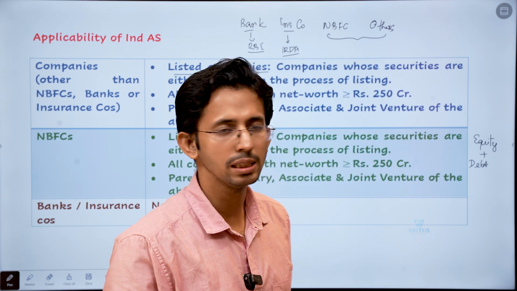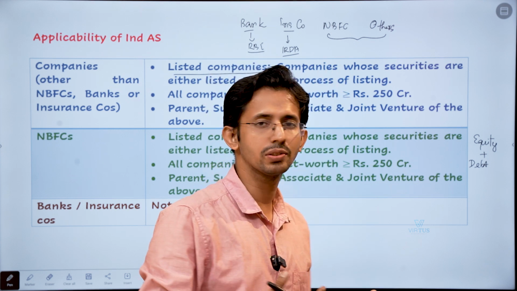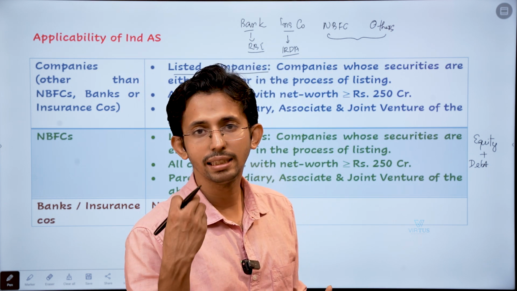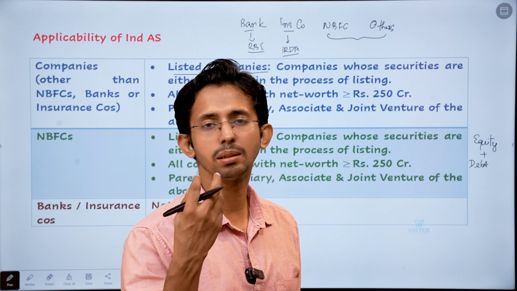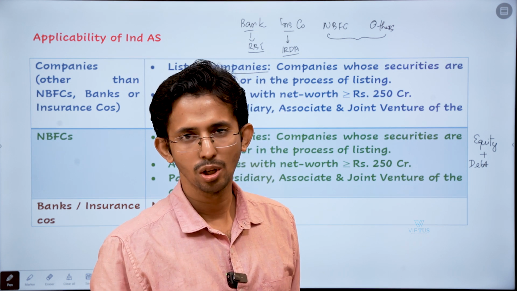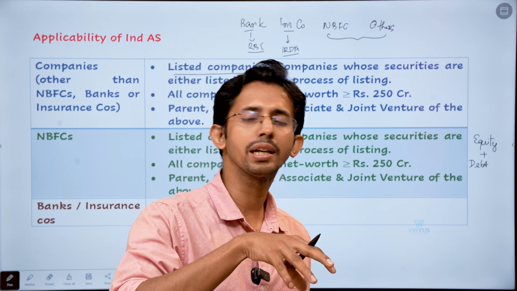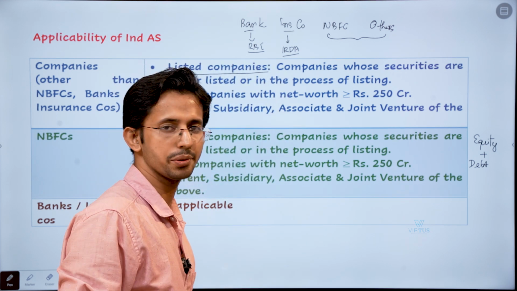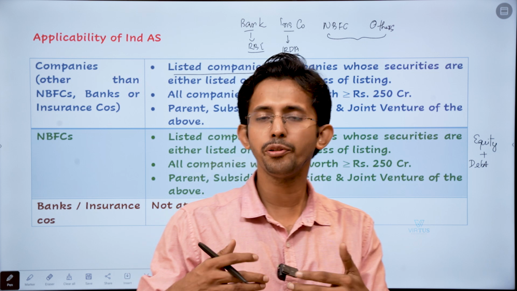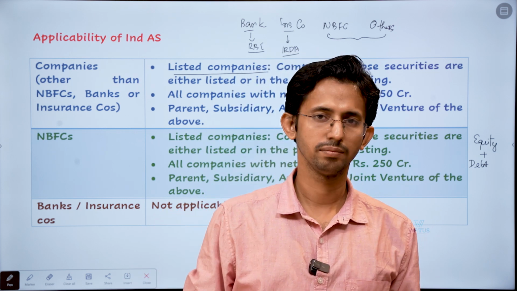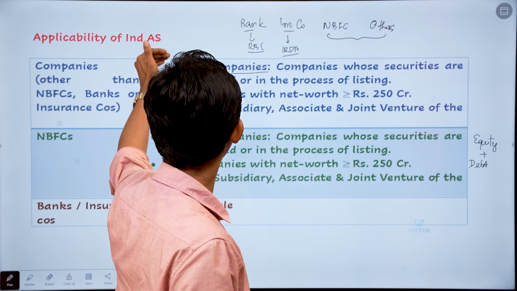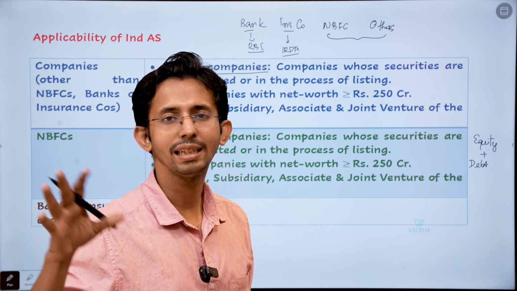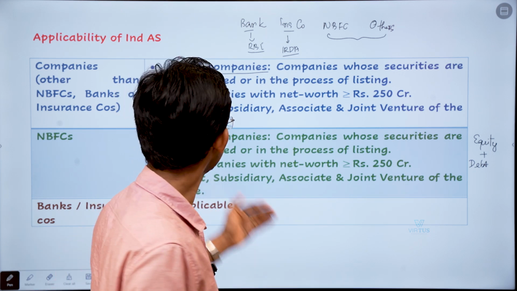Maybe NCDs. So many NBFCs in India have listed their debt instrument, NCD, non-convertible debentures, in the stock market. So once you list either your equity or debt instrument, you come under the first category, listed company category. Even if you are in the process of listing, then also you will fall in the first category. You will have to mandatorily follow what? IND AS.